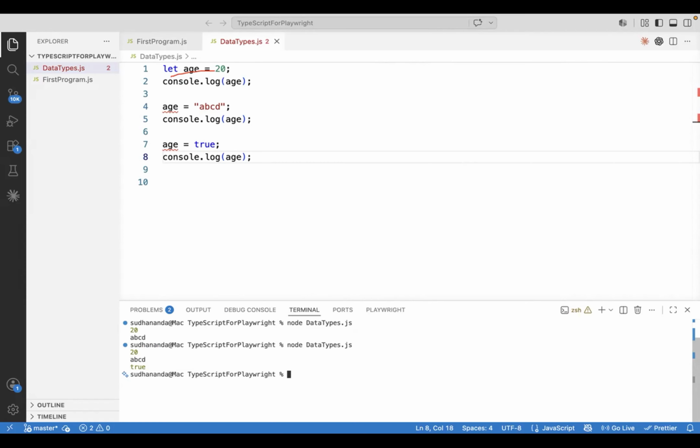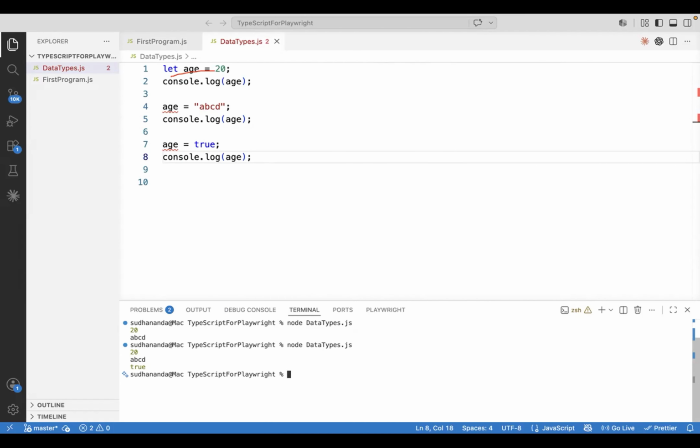You cannot tell that. Okay, so JavaScript is weakly typed. This is what a weakly typed language means. In a weakly typed language, for the variables, we will not set any data types. So every variable will accept every type of value. There is no restriction saying that this has to be only a number, this has to be only a boolean, true or false, or this has to be only a string.